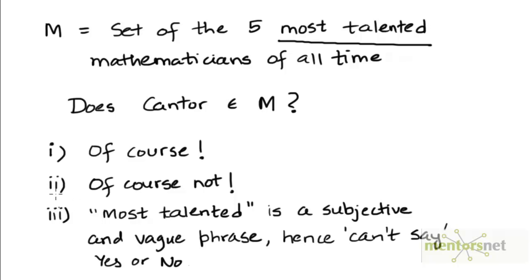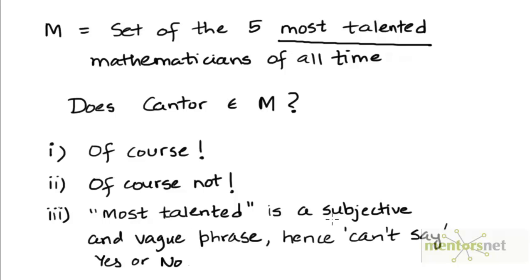The second option is, of course Cantor does not belong to the set M. How can the inventor of a boring topic like set theory be among the 5 most talented mathematicians of all time? The third option is, we can't say whether Cantor belongs to the set M or not, because the phrase most talented is a subjective phrase.